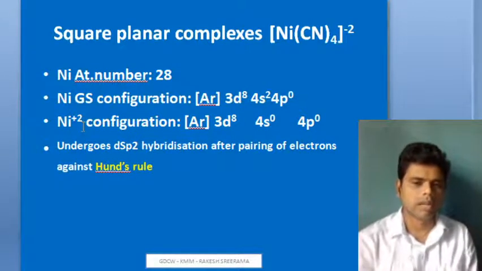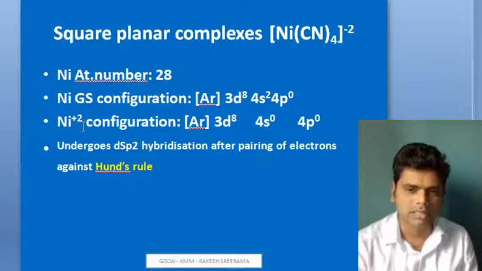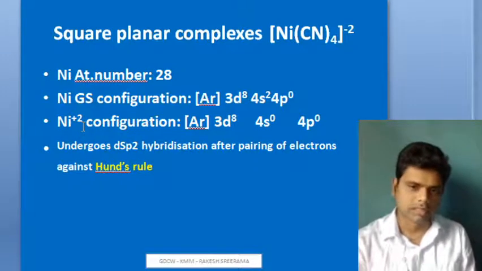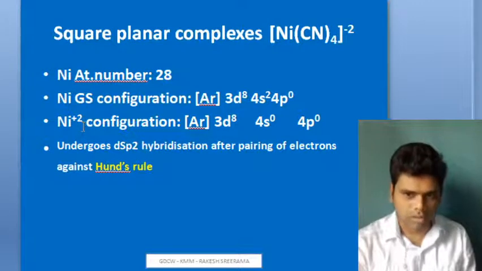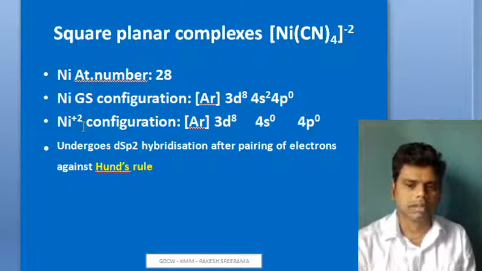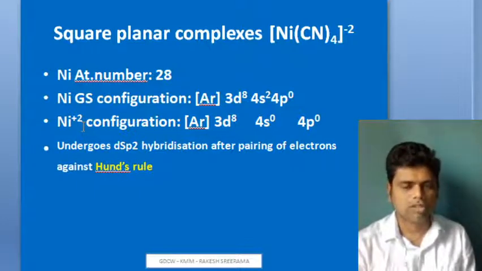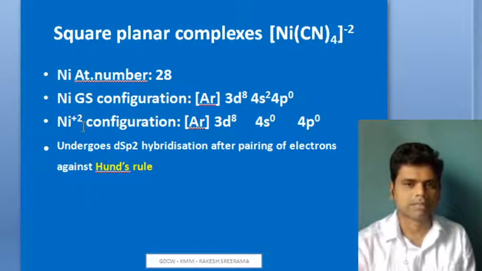Now nickel in this complex is in the plus 2 oxidation state, so it loses 2 electrons, and those are lost from the 4s orbital. The configuration becomes argon 3d8, 4s0, and 4p is also 0.